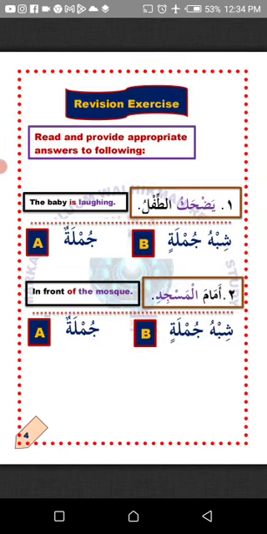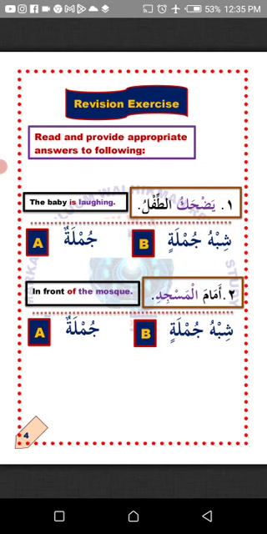MashaAllah. Now revision exercise. Read and provide appropriate answers to the following. So you have to identify the combination of the words as either jumla or shibhu jumla. Wahid, number 1. Yadhaku tiflu. The baby is laughing. The question is, does this make sense to us? Yes, it does. As a result of that, we now regard it as jumla, sentence.